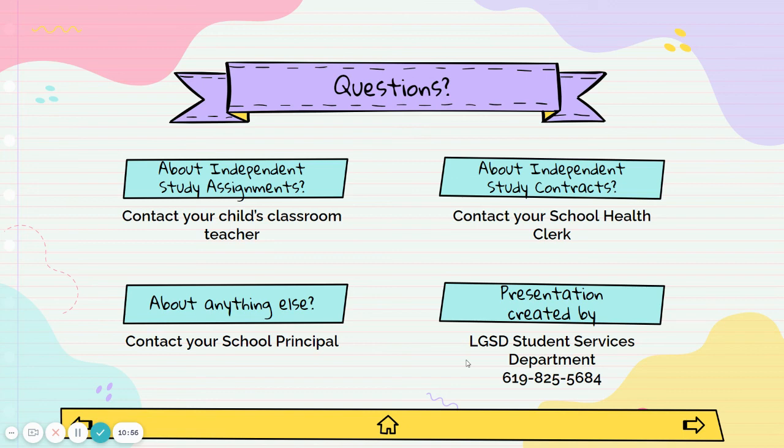If you had questions about assignments in particular, your child not understanding certain things or certain concepts, that would be your classroom teacher. You can always reach out to your school principal if you had kind of a school-wide question or things like that. And then we're always available here in our student services department.